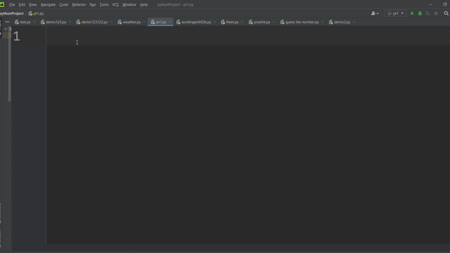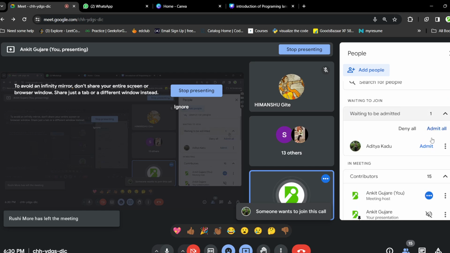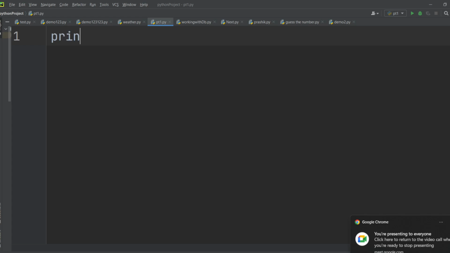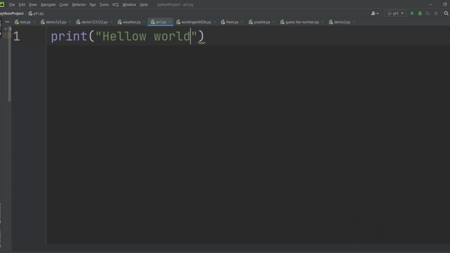So how can we do it? If you want to print something, in Java we are using System.out.println, right? If we want to print something in Python, we just have to use print. Only the print function. Just write here print, and inside this in double quotes we are going to pass hello world. That's how easy it is. Now, what is this double quote? What is this string? What is this function? Print is a predefined function. We are just passing hello world, and it will print.